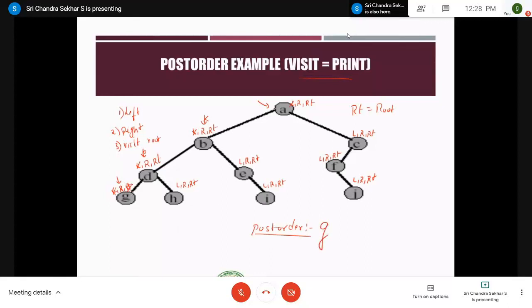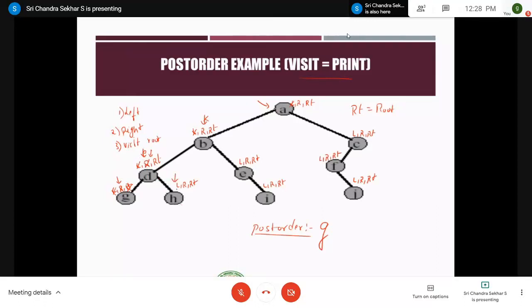After completing the 3 steps at this node G, you go back to its parent. The parent of G is D. Therefore, now my pointer is pointing here, right? And as a second step, it is saying go to right. Therefore, you strike this R and move to this right child, which has the value H.